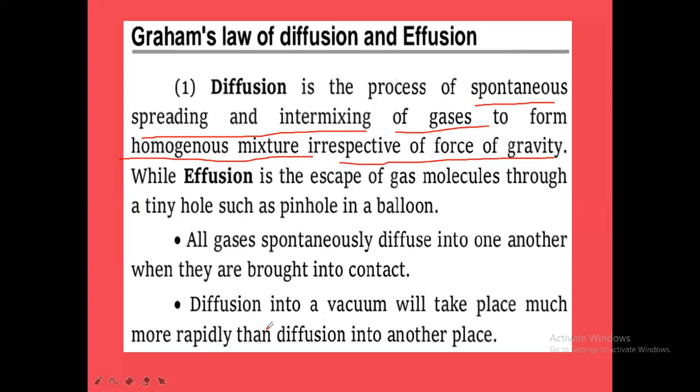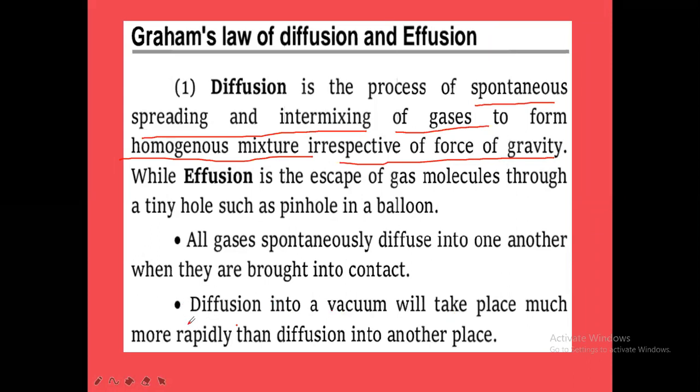And diffusion into a vacuum will take place much more rapidly than diffusion into another medium. Vacuum means what? There won't be any gaseous medium, liquid medium, or solid medium. When there is no medium, that is called vacuum.